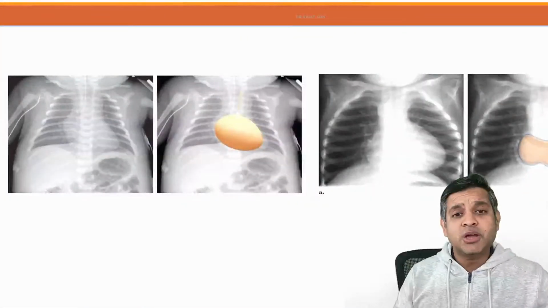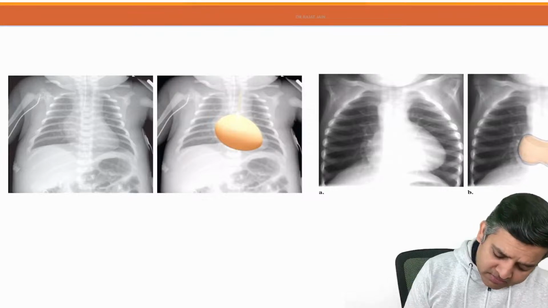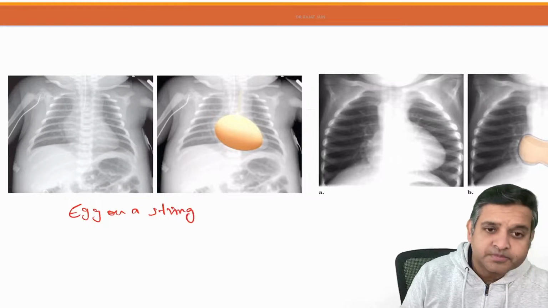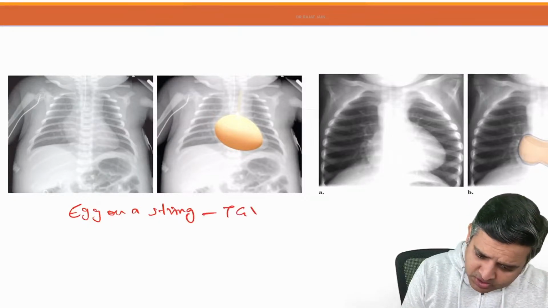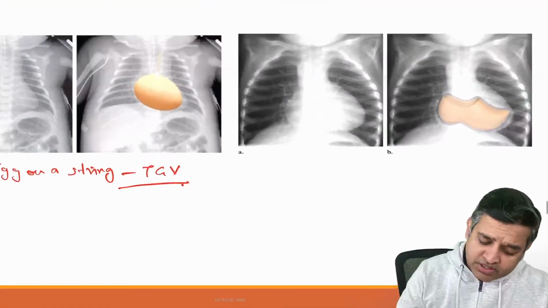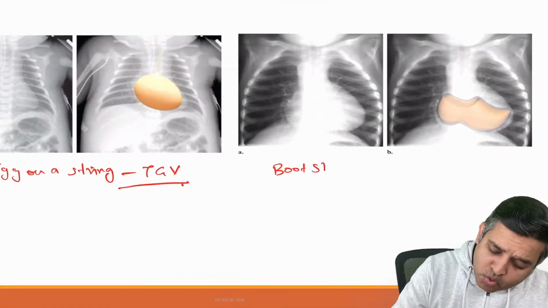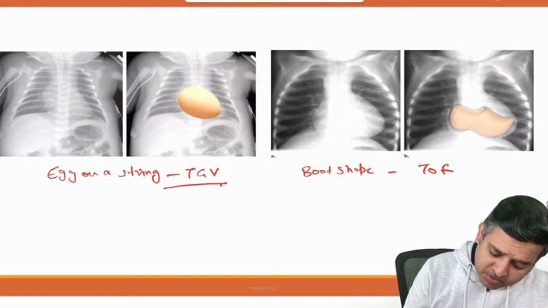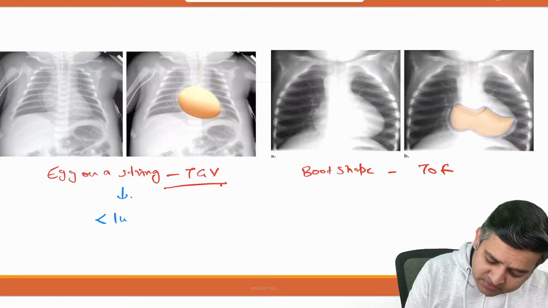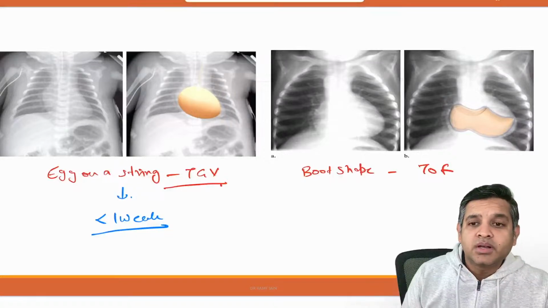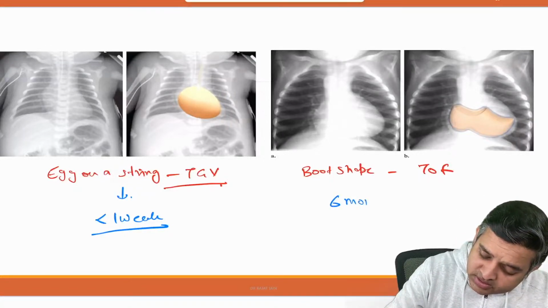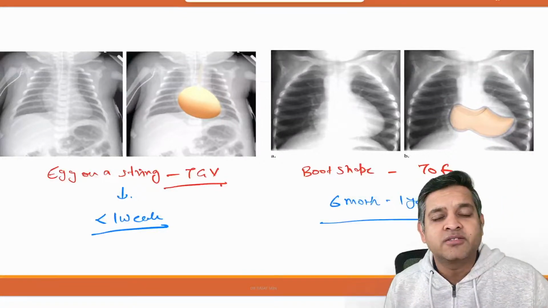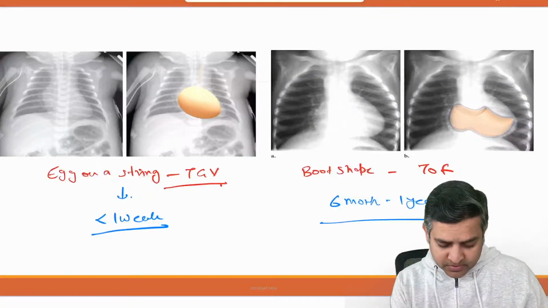Okay. Now, shape of the heart is a standard part that they ask. If they ask this is called as egg on a string appearance. An egg on a string appearance is a feature of transposition of great vessels. Whereas if they show you this, this is called as boot shape heart, which is seen in TOF. It is also a good idea to look at the history because egg on a string appearance, the classically patient will be less than 1 week old. And usually it is around 6 months to 1 year. That's a standard age of presentation for the TOF, whereas TGA will present within first week of the life, right?